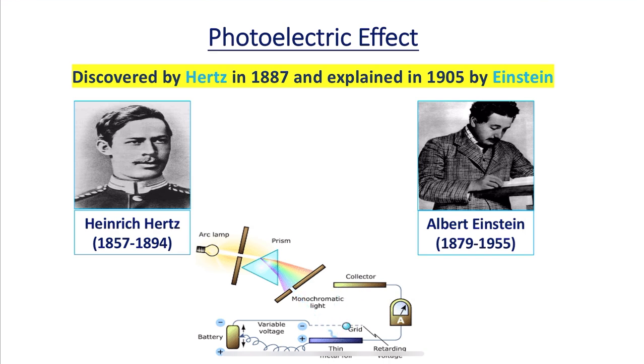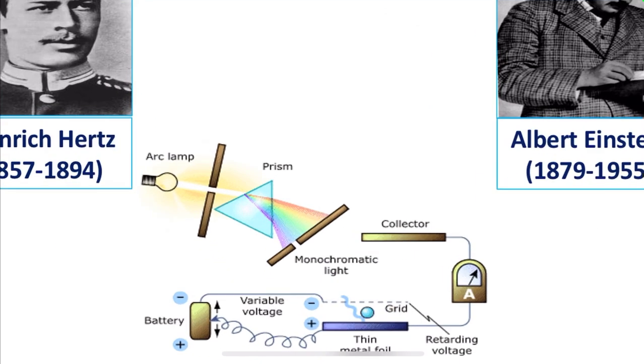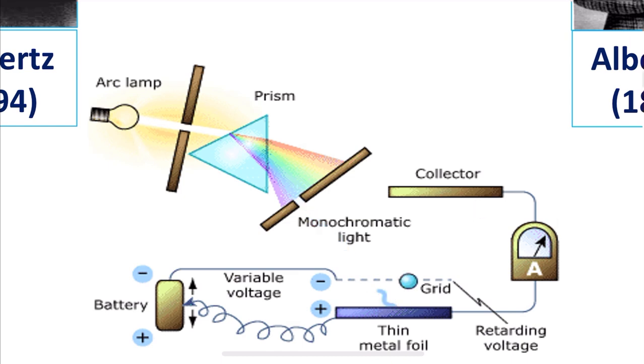J.J. Thomson observed that when light of a certain frequency falls on the surface of a metal, electrons are ejected from the metal, and this phenomenon is known as the photoelectric effect. Here a clear animated picture is there in my first slide.